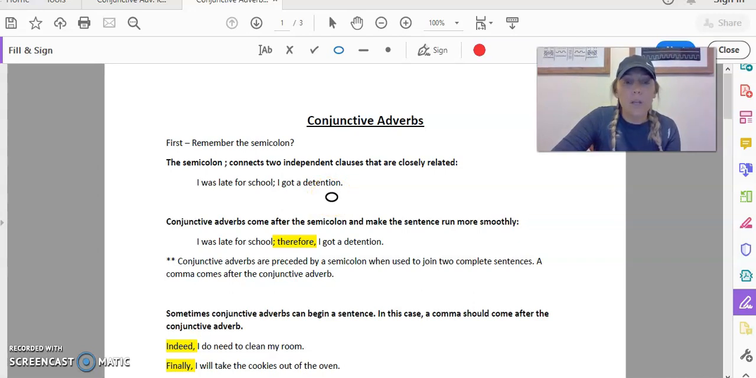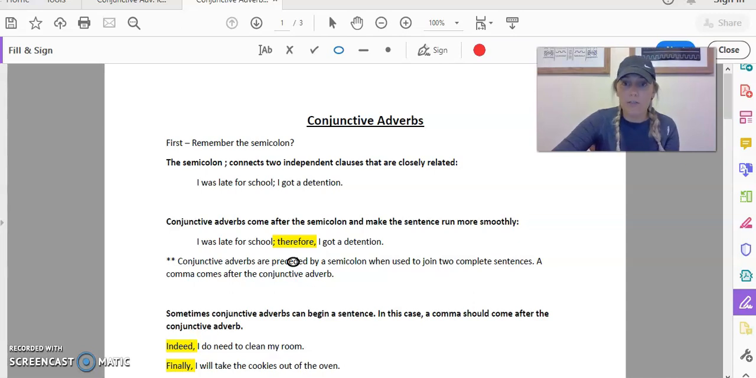So you can add a conjunctive adverb after the semicolon. Conjunctive adverbs come after the semicolon and make the sentence run more smoothly. I was late for school; therefore, I got a detention. So I was late for school, therefore, I got a detention. That just sounds so much better. It reads a lot better, okay? The word therefore, in this case, is a conjunctive adverb, okay?